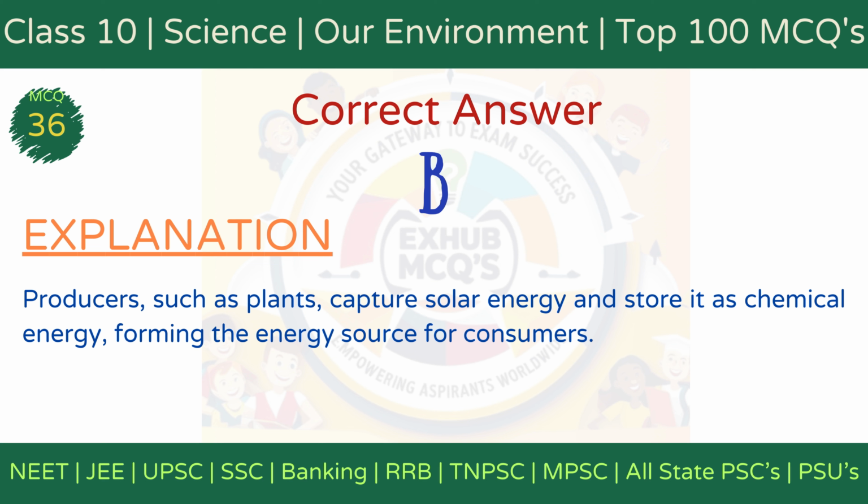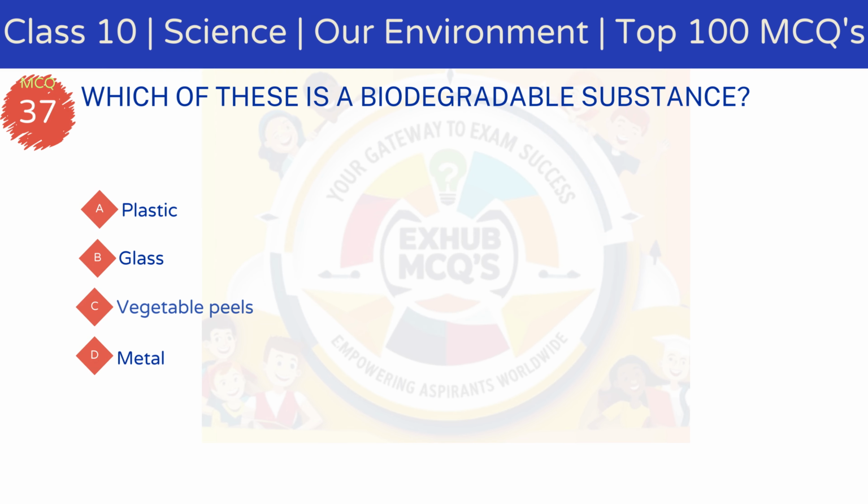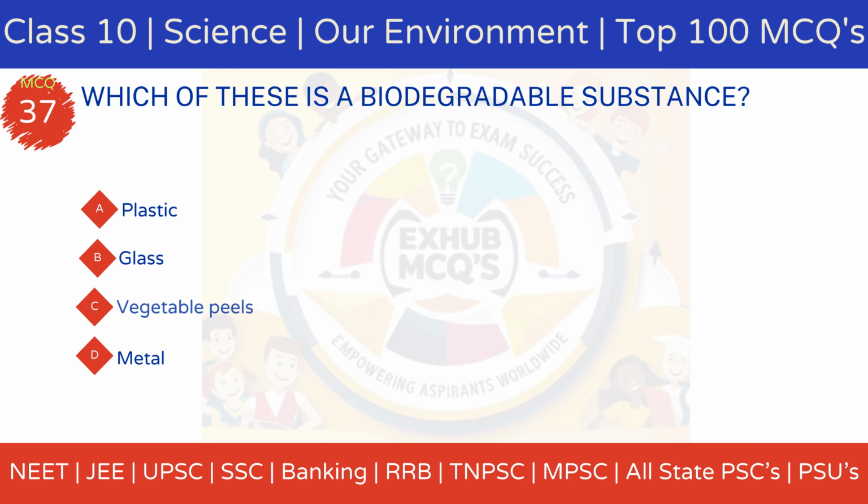Explanation: Producers such as plants capture and store solar energy through photosynthesis, creating chemical energy that supports consumers in the ecosystem. MCQ 37. Which of these is a biodegradable substance? Option A, plastic. Option B, glass. Option C, vegetable peels. Option D, metal.